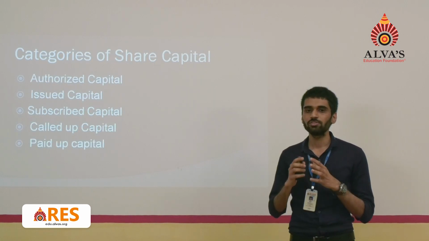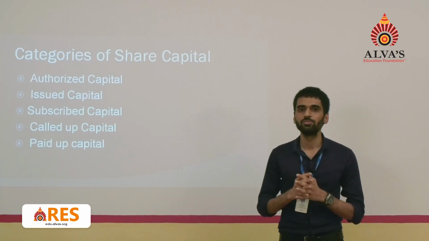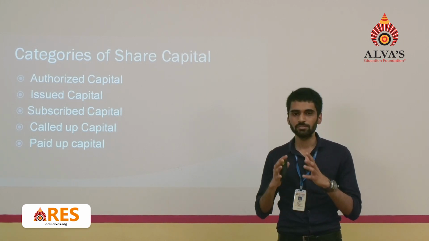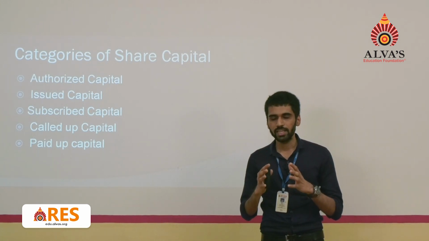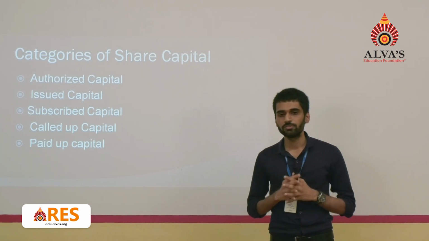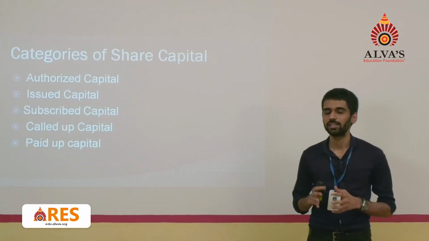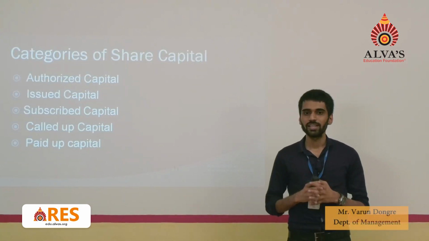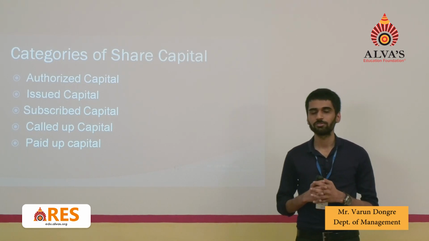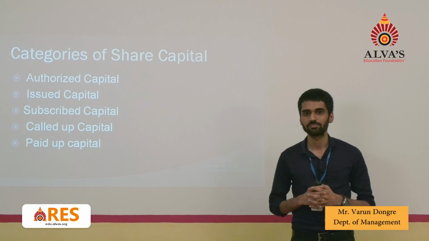The categories of the share capital are divided into 5 parts. First one is authorized capital, second one is issued capital, third one is subscribed capital, fourth one is called up capital, fifth one is paid up capital. First one, authorized capital. Authorized capital is the maximum amount of capital that can be collected by the company in its lifetime.